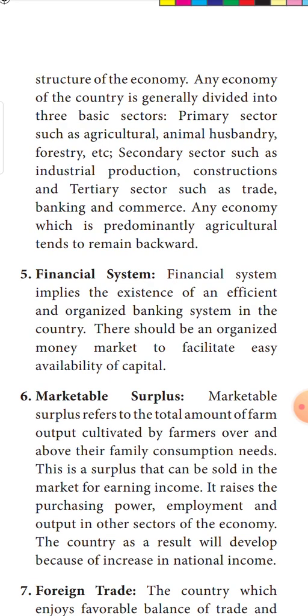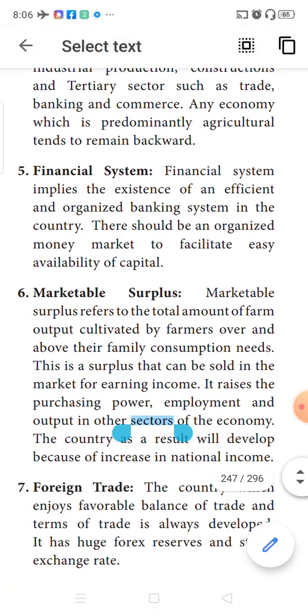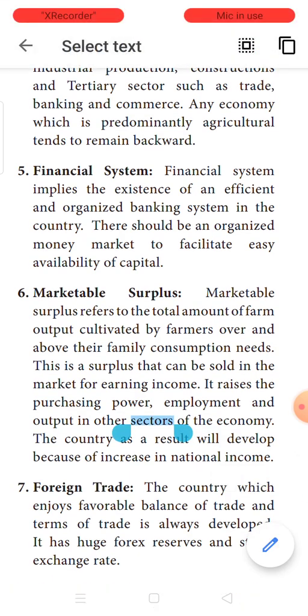Next is financial system. Whenever we say financial system, it refers to the efficient working of the banking network. If a country has a very efficient and organized system of banking, that country can grow much faster and development could be very fast, because only when the banking sector is functioning efficiently will capital formation be good. Where a country has a poor banking system, capital formation will definitely be very much lacking.